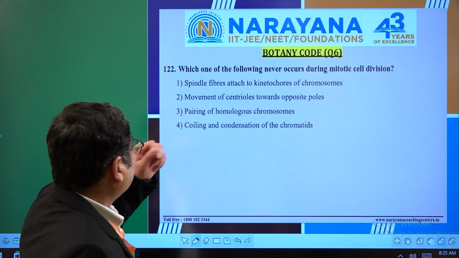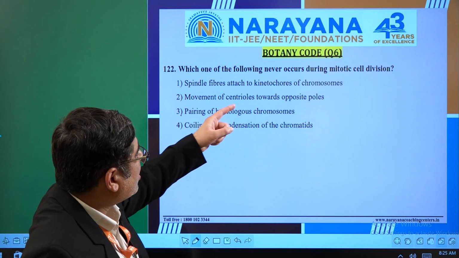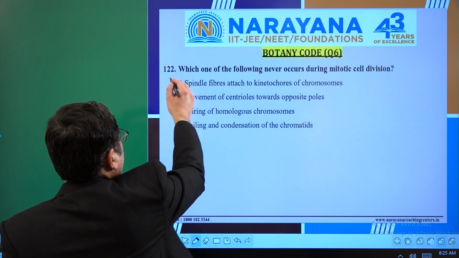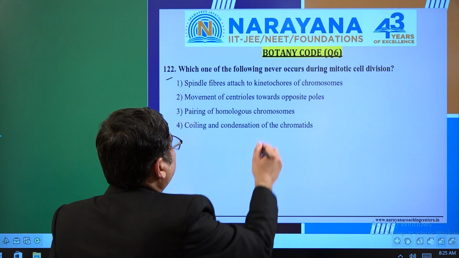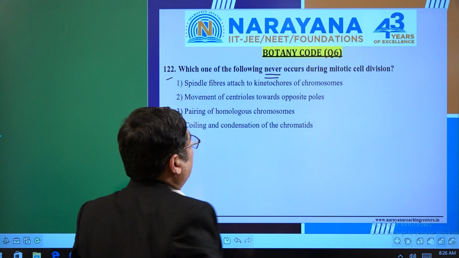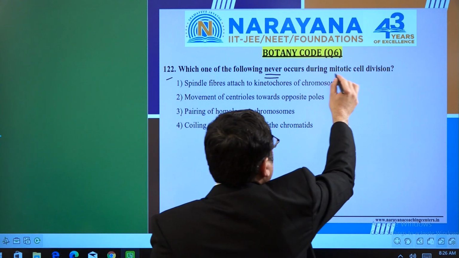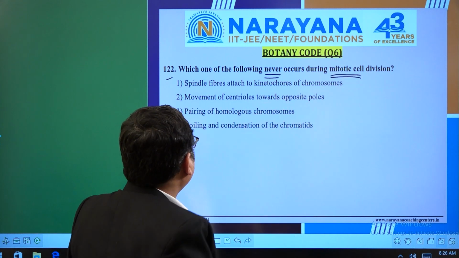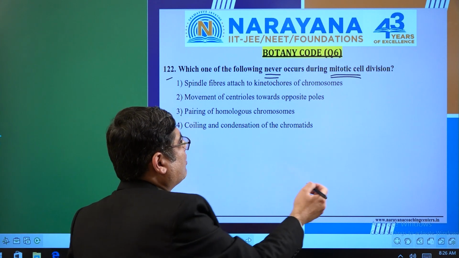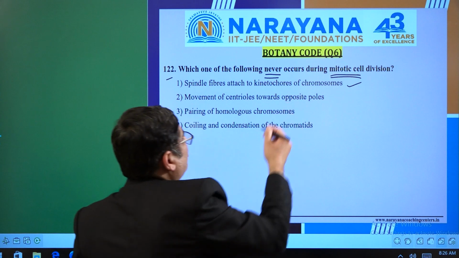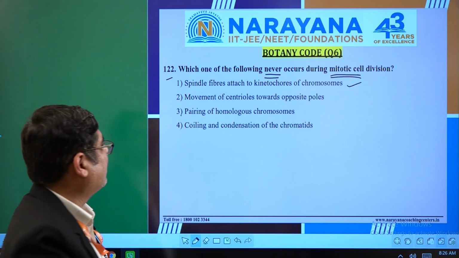Here you see: which one of the following never occurs during mitotic cell division? That is question number 122. So here we are looking for what is never going to happen during the mitotic cell cycle. If I talk about the first statement, spindle fiber attached to kinetochore of the chromosome, of course it is there, which is part of the centromere basically.